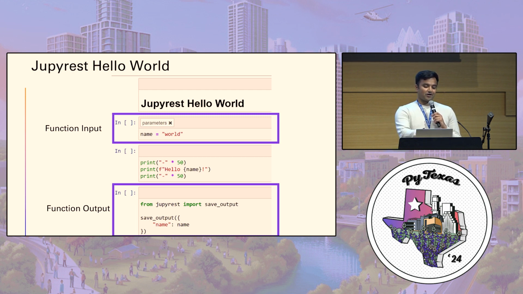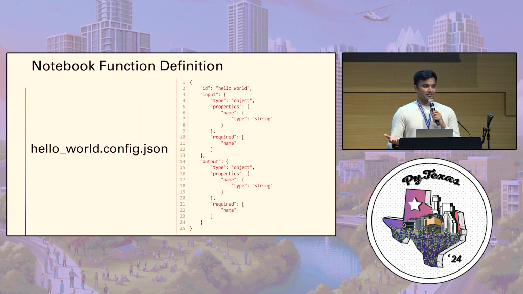So now that we have our input and output marked in our notebook, the next thing we need to do is to define the input and output schemas.